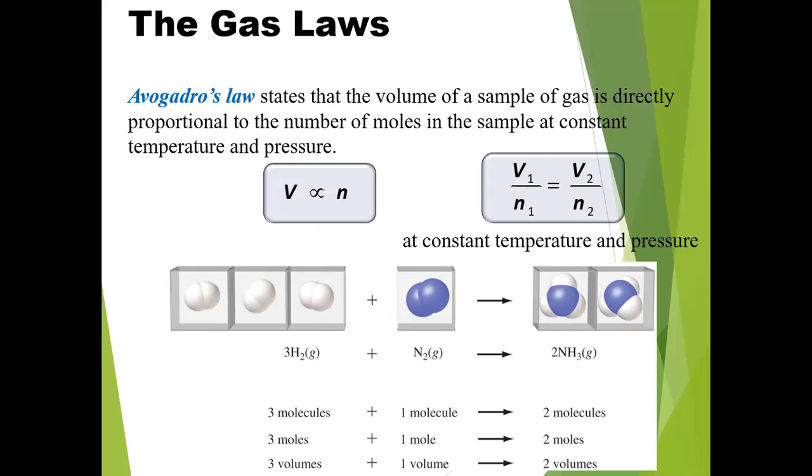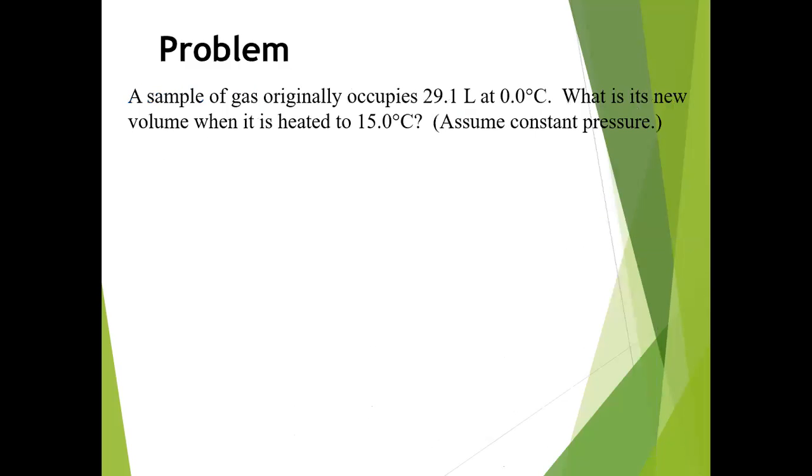Now three molecules of hydrogen gas combined with one molecule of nitrogen gas give two molecules of ammonia gas, and 3 moles of hydrogen gas and 1 mole of nitrogen gas combine to give 2 moles of ammonia also. And also 3 volumes of hydrogen gas when added to 1 volume of nitrogen gas give 2 volumes of ammonia gas.